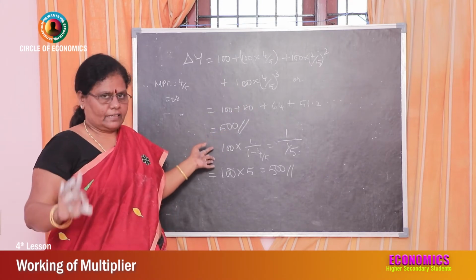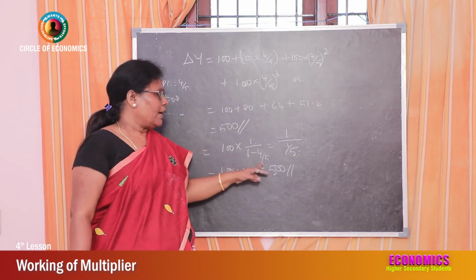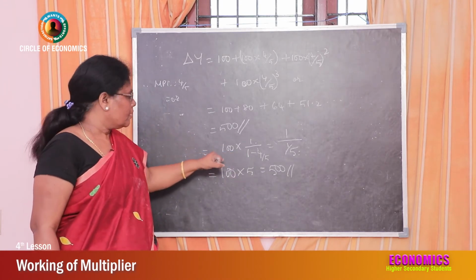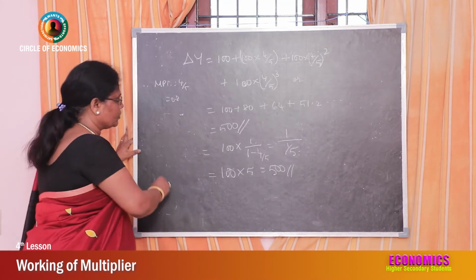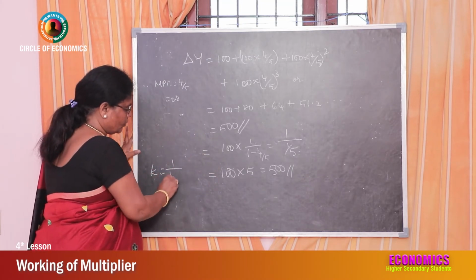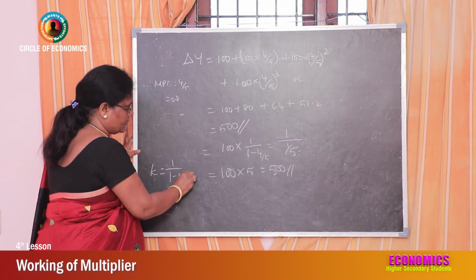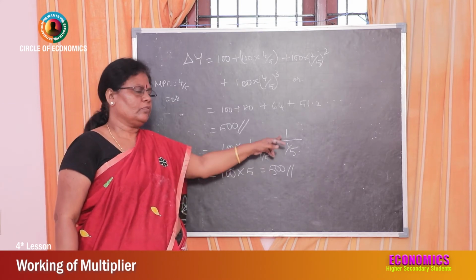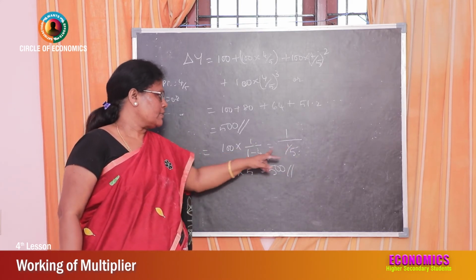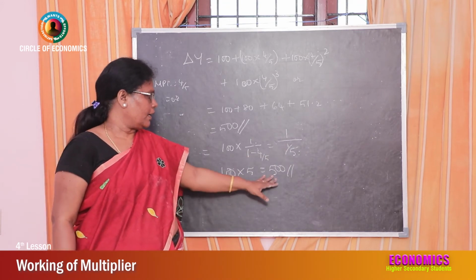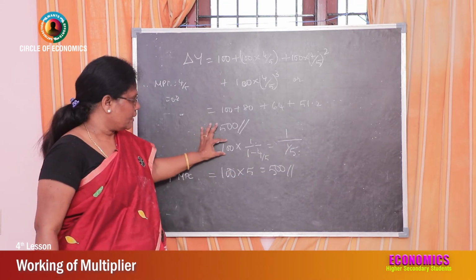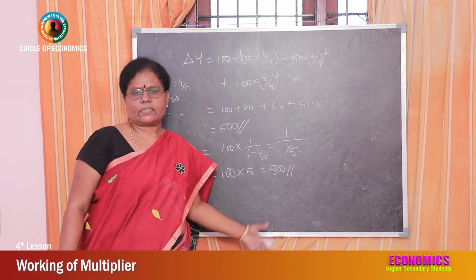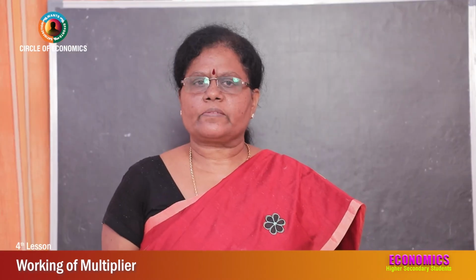The other way we can calculate easily: 4 by 5 is what? It is MPC. K is equal to 1 by 1 minus MPC, isn't it? So 100 into 1 by 1 minus 4 by 5 is equal to 1 by 1 by 5. This is MPS, this is MPC. So you are getting 500. By investing 100 crores, 500 crores have been taken as income. This is the multiplier effect. Now we will go to classification of multipliers.